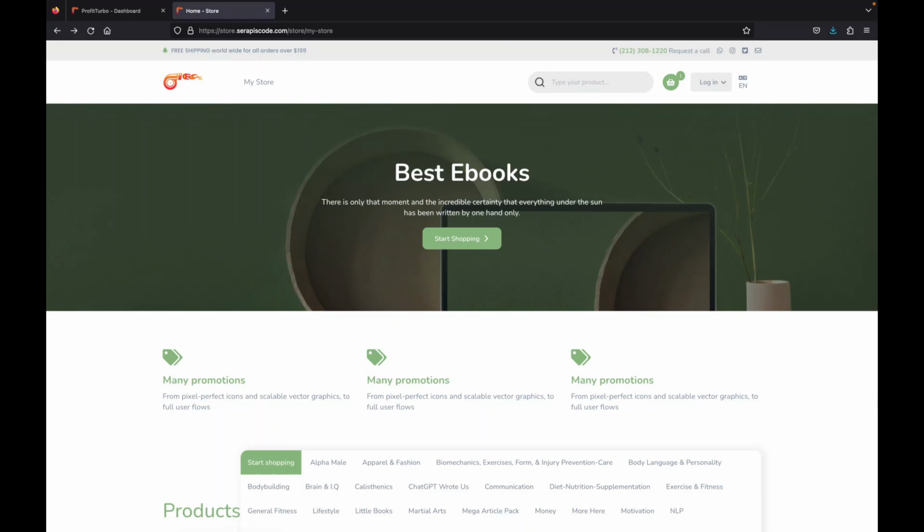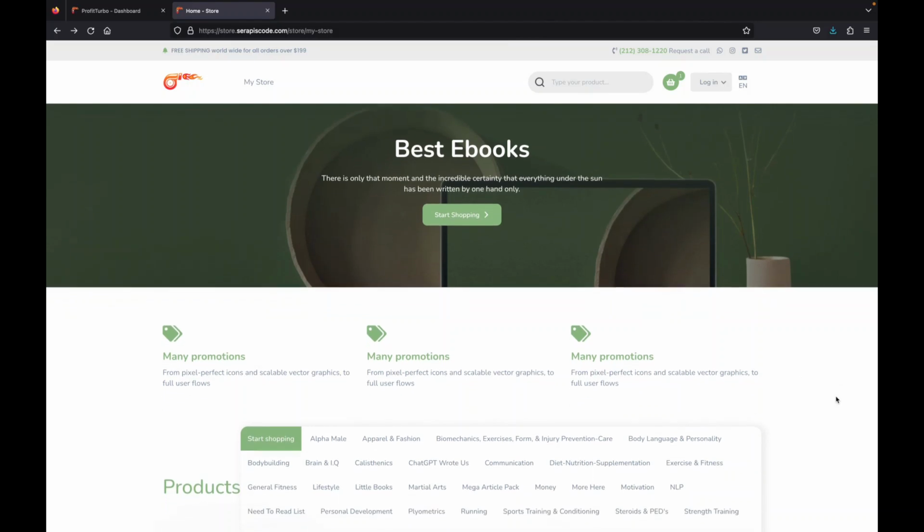Welcome to ProfitTurbo, the first ever app that gives you instant access to tens of thousands of ebooks and provides an all-in-one shop on autopilot that allows you to start immediately selling them to your customers. And here we can see the shop.